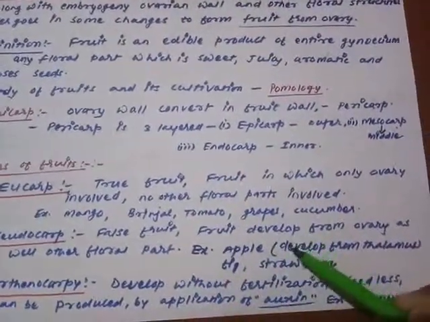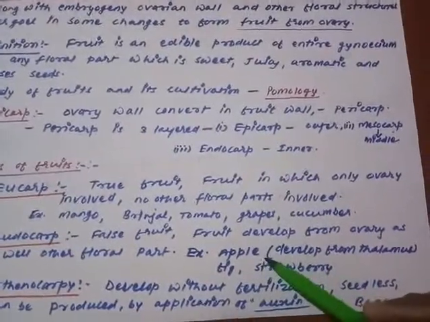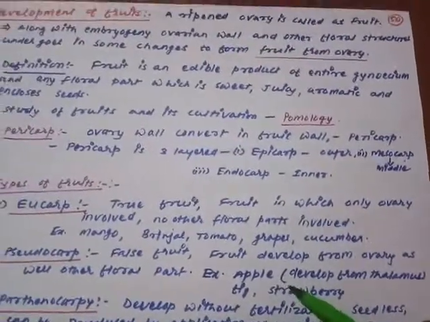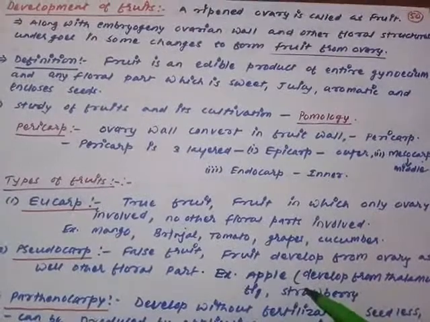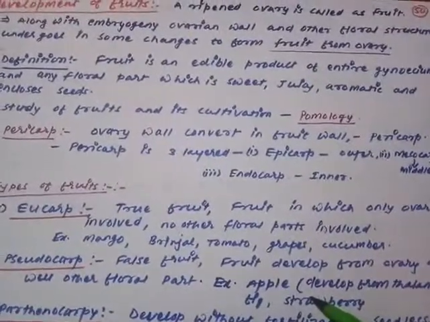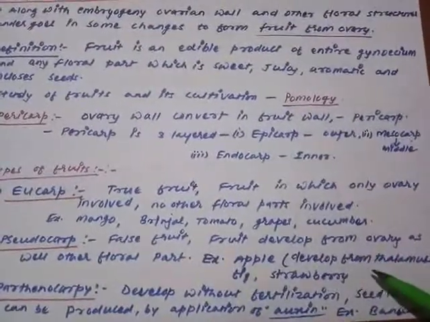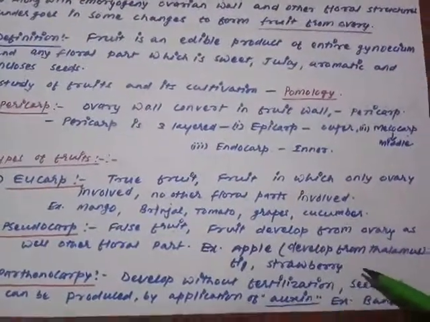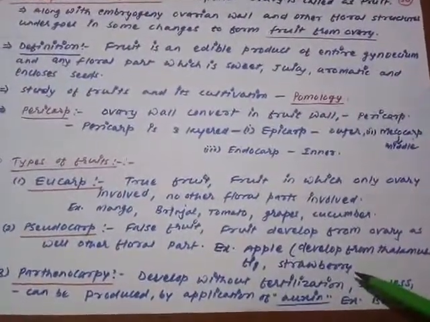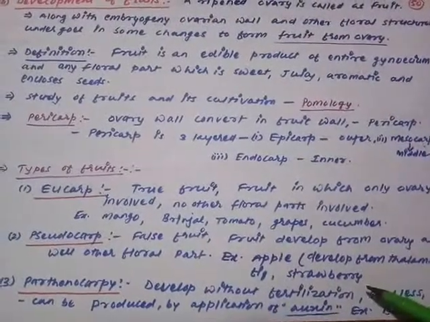The example for the pseudocarp, a very important example, is the apple. We usually consider the apple as a true fruit, but apple is a false fruit. Apple is a pseudo fruit because it is developing from the thalamus, not from the ovary. Fig and strawberry are all pseudocarp, not true carp.